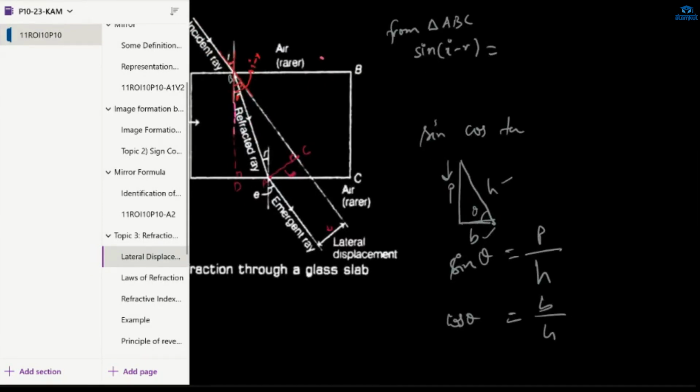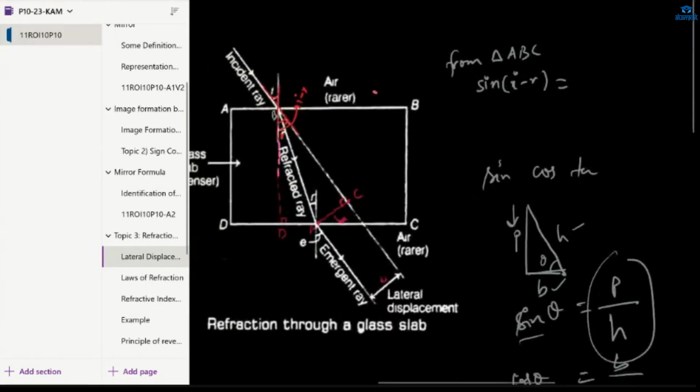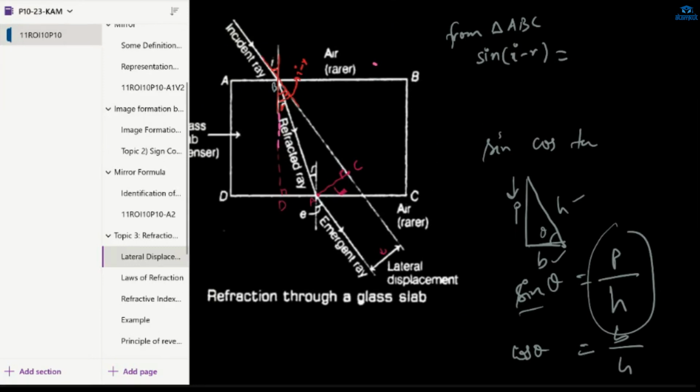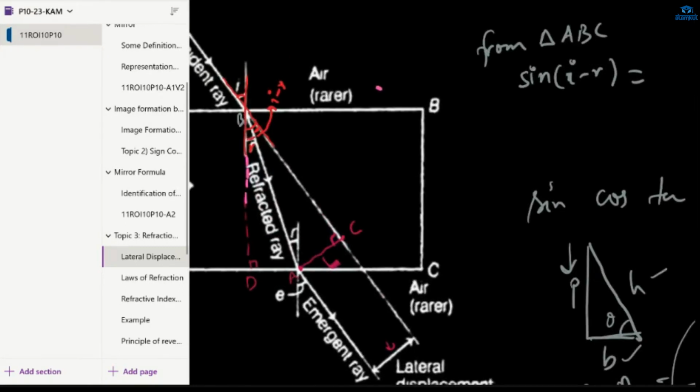So considering sine theta is P by H, can we write sine I minus R? What will be sine I minus R here for triangle ABC?